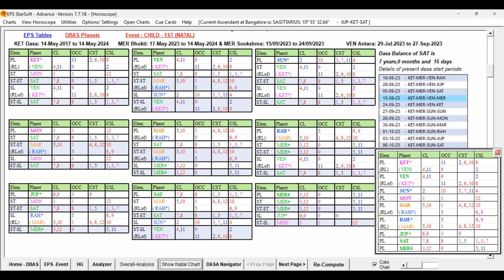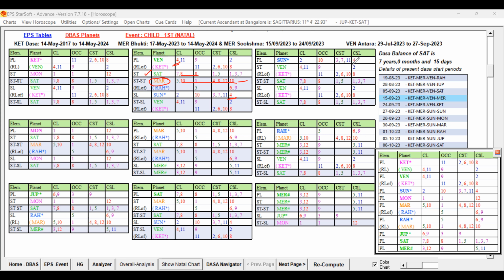If you see which planets are having such signification, let us choose first. Venus is okay, and Saturn's star level is fine, but at the 12 level Mars is coming. It is indicating some weakness. You understand? So this is having some weakness at the 12 level. Though it is the fourth lord and fourth sublord, this is not so good. So let us keep this Venus in the waiting list.